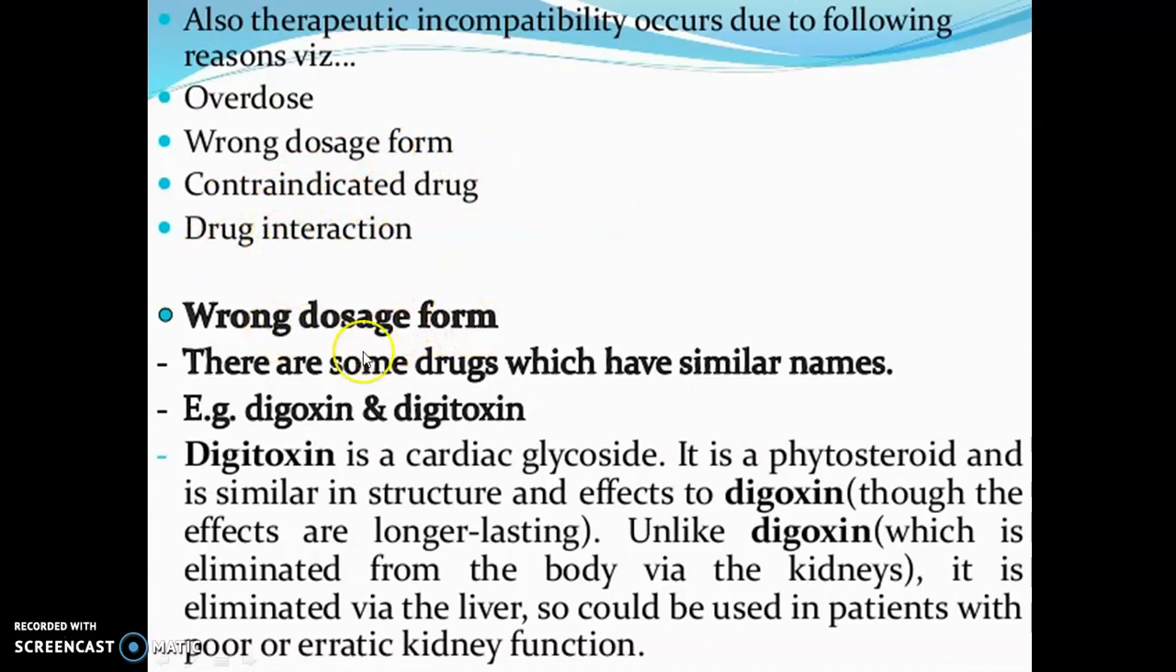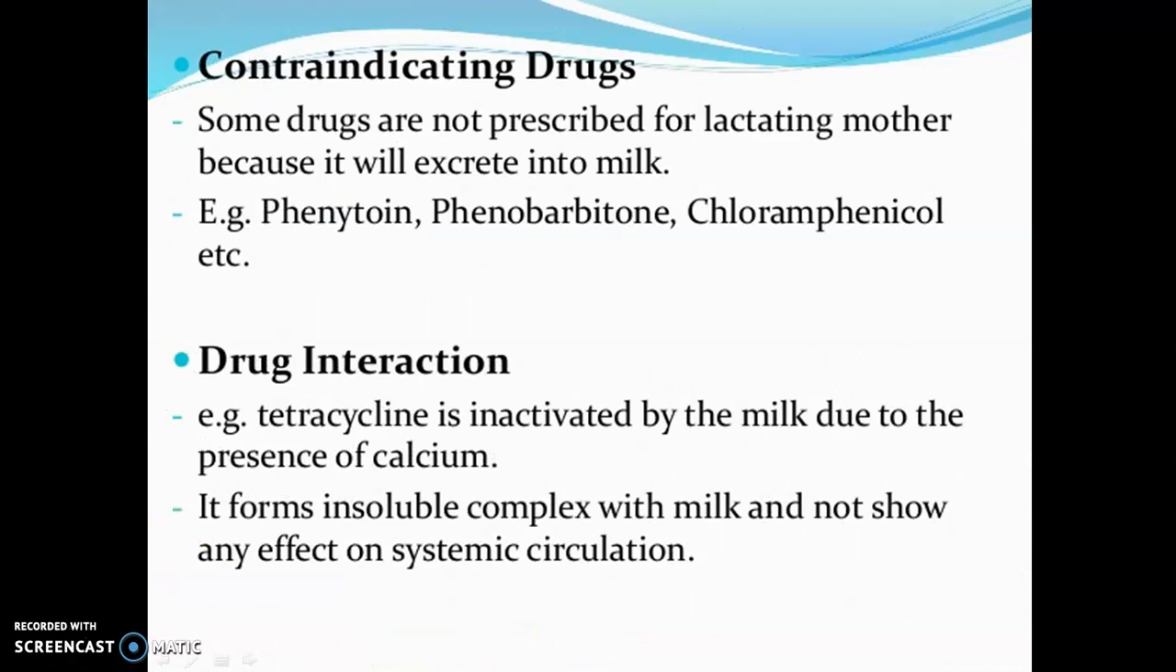Wrong dosage form: there are some drugs which have similar names. For example, digoxin and digitoxin. Digitoxin is a cardiac glycoside. It is a phytosteroid and is similar in structure and effects to digoxin, though the effects are longer lasting. Unlike digoxin, which is eliminated from the body via the kidneys, it is eliminated via the liver, so it could be used in patients with poor or erratic kidney function.